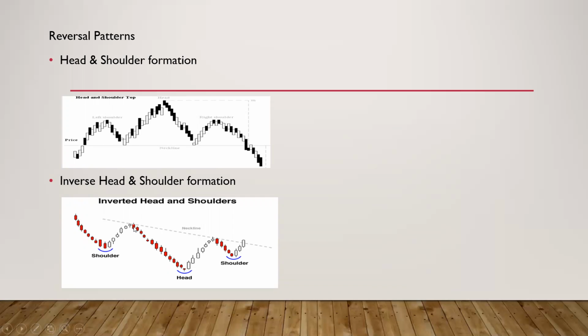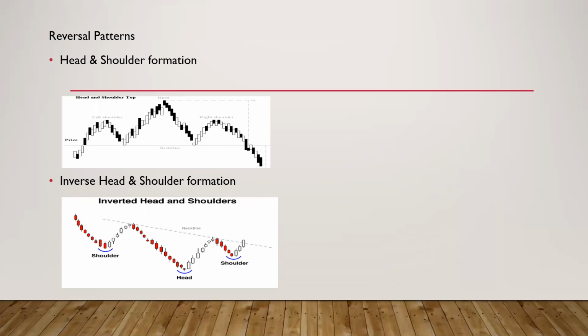So that is why we said earlier that the bearish trend is denoted by lower tops and lower bottoms. In this case, this is one top, this is another top. The second top is lower than the first top. The same way, this is one bottom, and this is the second bottom. The second bottom is lower than the first bottom. So the bearish trend denotes lower tops and lower bottoms. The opposite is the case for a bullish trend. In that case, the second top will be higher than the first top and the second bottom will also be higher than the first bottom. So it shows a bullish phase.